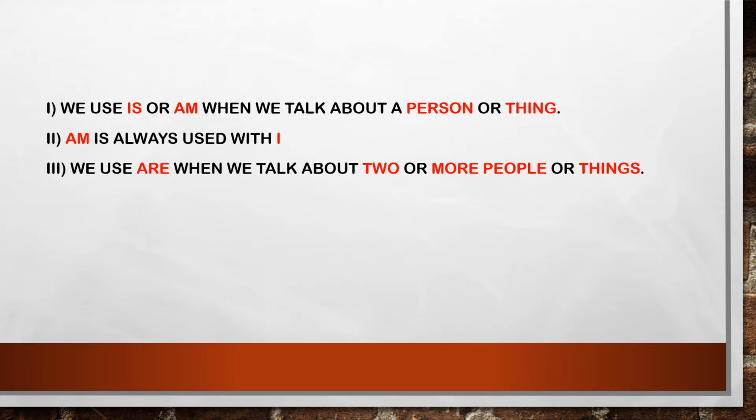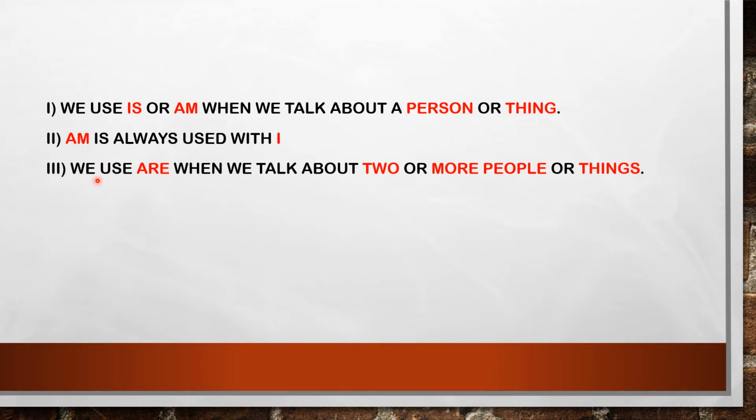Coming to the first point, we use is or am when we talk about a person or thing. You should remember that is and am are used when we talk about a person or any thing. Am is always used with I. When we make use of I, we make use of am.